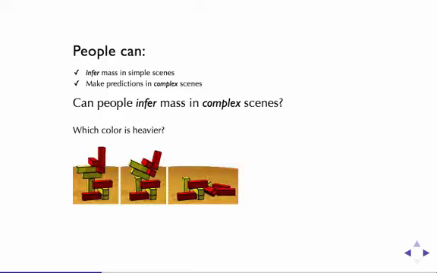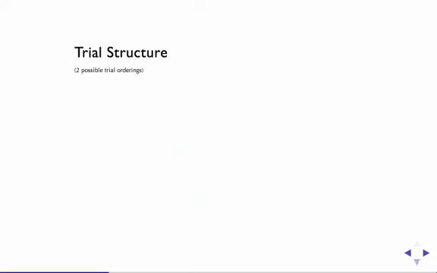For example, if you see a tower with red and yellow blocks, and you're told that one color is heavier than the other, but not which color, can you infer which color is heavier? This is exactly the question that we asked people. We ran an experiment in which people saw a total of 40 trials, 40 different towers, in two possible orderings, and each trial was structured something like this.